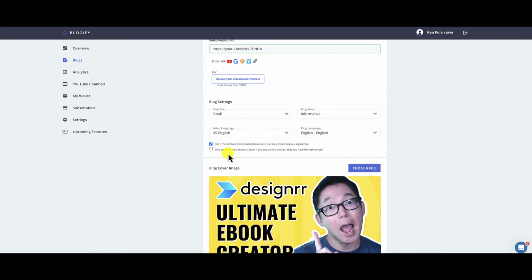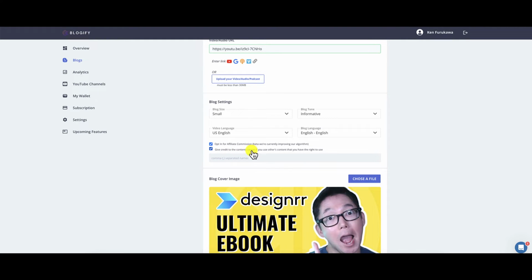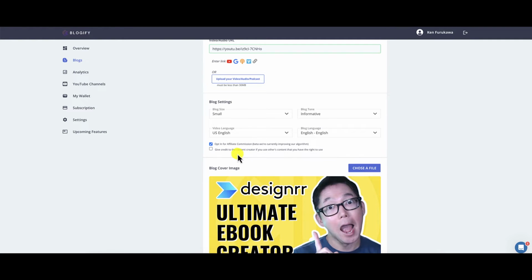If you're using someone else's video, very important, give them credit. So it says give credit to the content creator if you use others' content that you have the right to use. So make sure you get permission. Don't just take someone else's video and claim it as your own. Make sure you have permission. When you do, add in the names. So that's something that you need to be aware of. But again, because I have my own YouTube videos, this is my content, so no problem there.